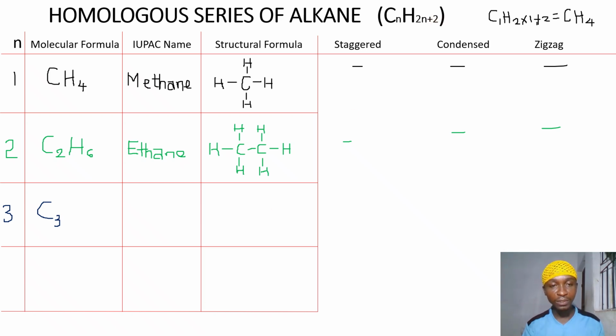So that will be C3H8. Then the IUPAC name of the third member is propane.